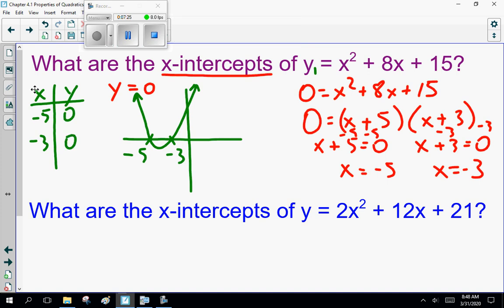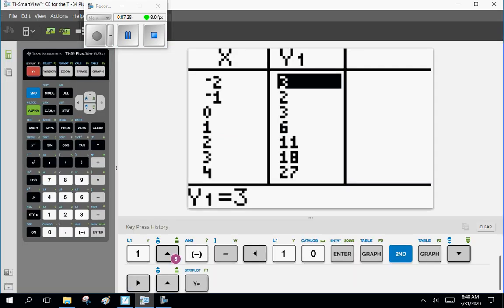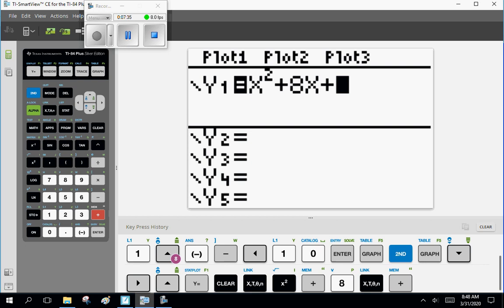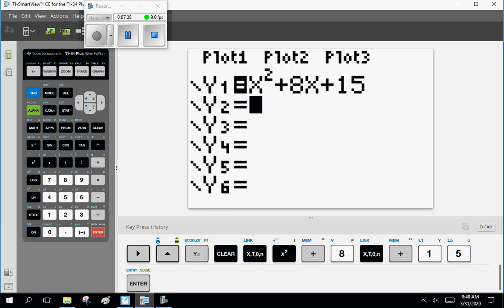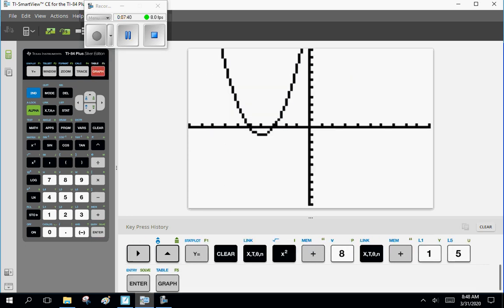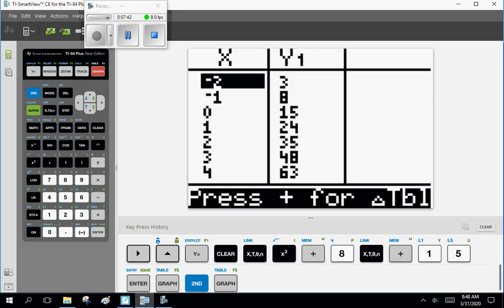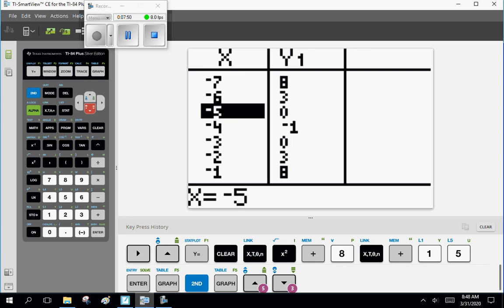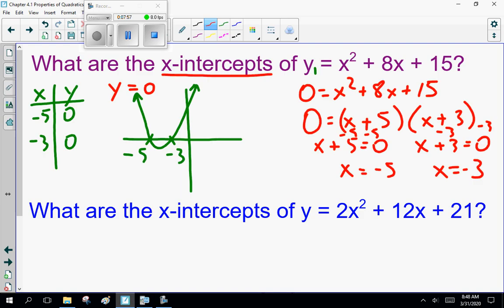Actually, I should just show you, it'd be easier. Y equals, clear, x squared plus 8x plus 15. Enter. Graph. There's my graph. Go to my table of values. I'm looking for when y equals 0. Right here. X equals minus 5 and x equals minus 3. All right? So that's how I find my intercepts. Minus 5 and minus 3.